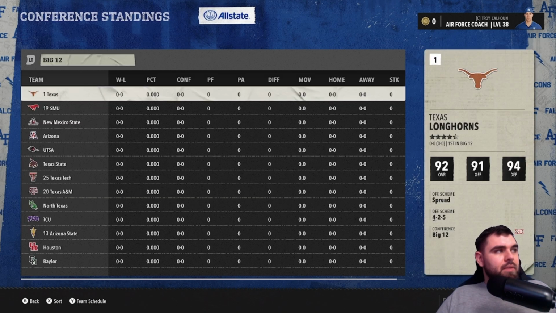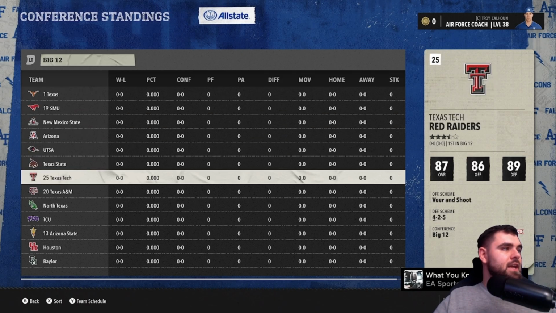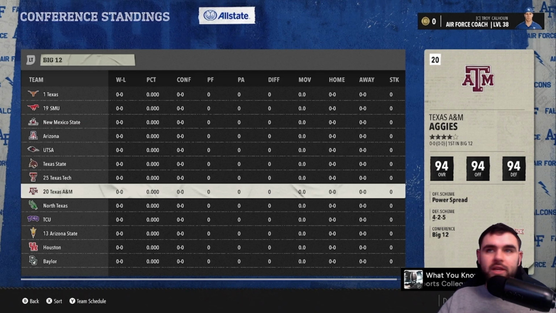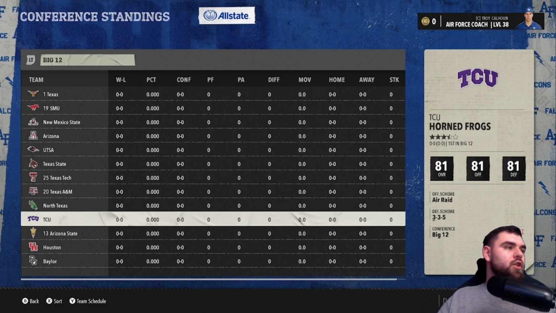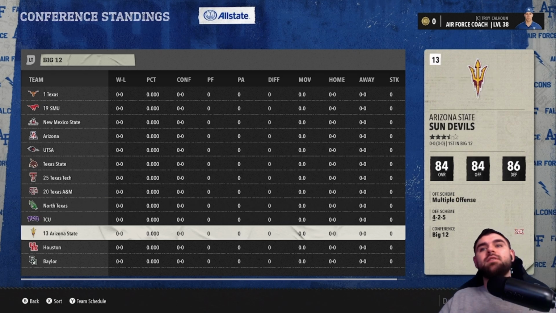That brings us to the Big 12, which is mostly Texas dominated, but has some other schools thrown in from the other states involved. Obviously, the big name is going to be Texas. You also have Texas A&M, who was in the college football playoffs this year. Texas Tech, who was in the college football playoffs this year in real life. Then you have Arizona State, who was in the college football playoffs in 2024, actually lost to Texas. So that's kind of an interesting storyline and potential rivalry there.